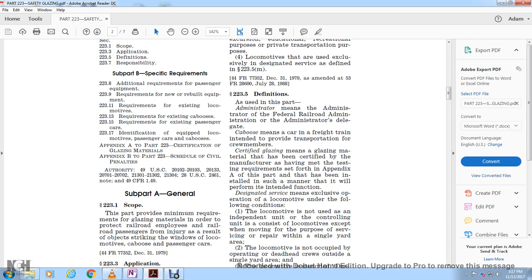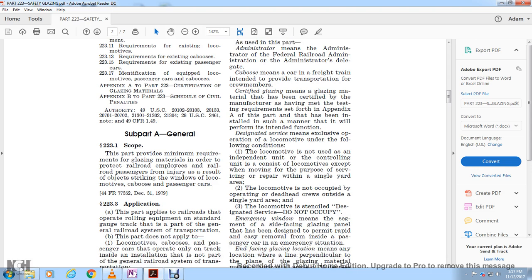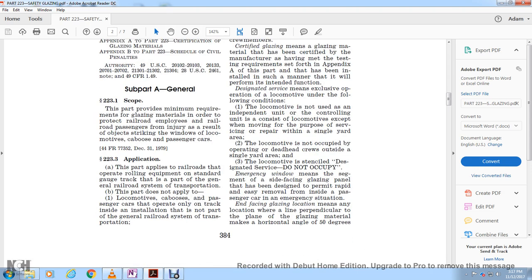Designated service means exclusive operation of a locomotive under the following conditions. One, the locomotive is not used as an independent unit or controlling unit consistent with other locomotives, except for moving for the purpose of servicing or repair within a single yard area. Two, the locomotive is not occupied during operation by deadhead crews outside of a single yard area, and the locomotives in designated service do not occupy